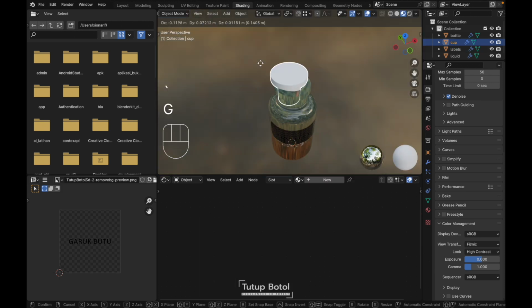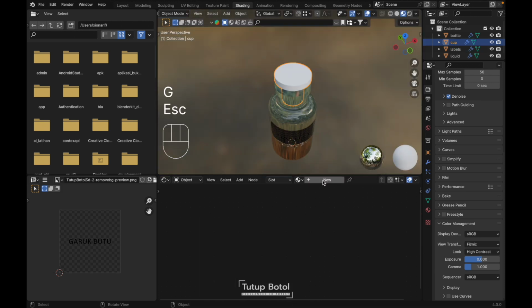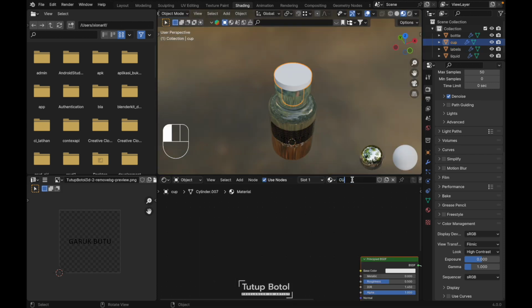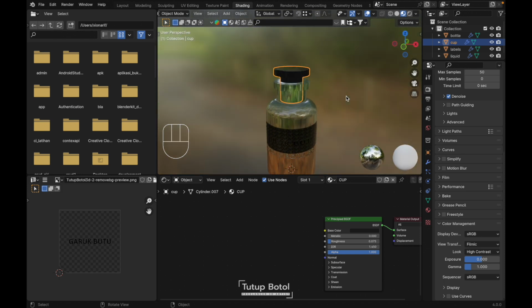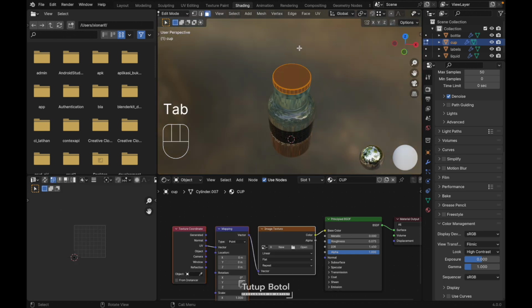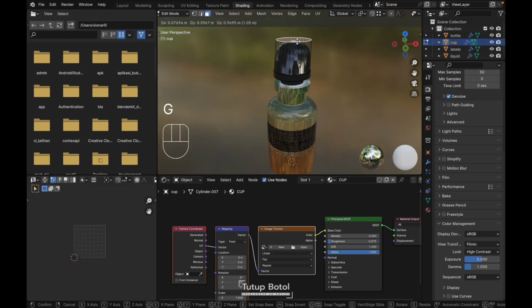Just like this. Let's add a material over here. New material, name this cup. Let's make it black and just turn down the roughness. Just like this. Press Ctrl T. Tap to the edit mode. We only need to select this face at the top.